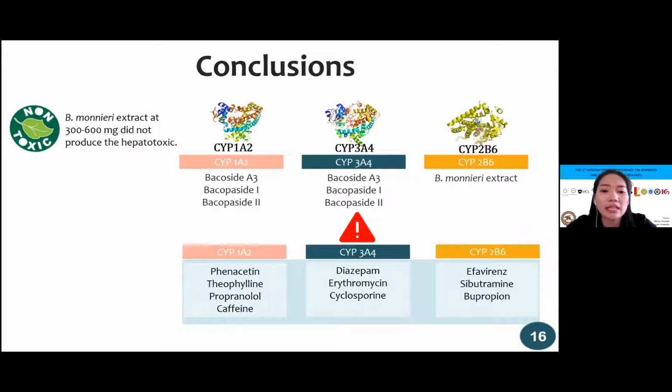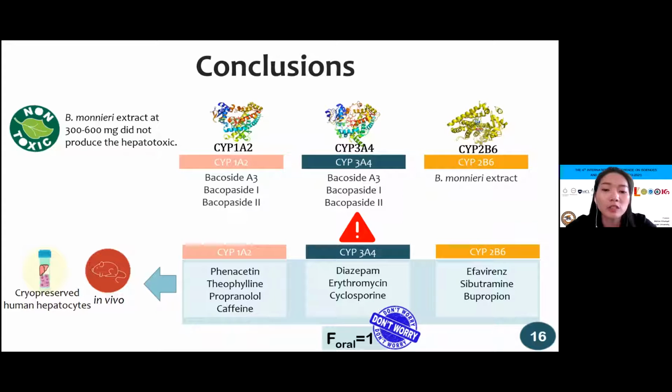We estimated the test concentration based on the recommended 300 to 600 mg per day and assumed that the extract was fully absorbed, oral bioavailability F equal to 1. Therefore, there is less possibility of such an induction phenomenon. However, an animal study should be performed before the preclinical study. In the future, we will further investigate the induction effect of the extract and bioactive compounds using human hepatocytes.